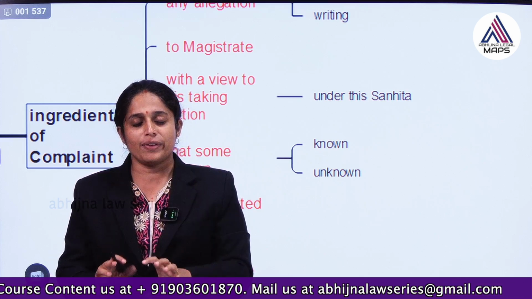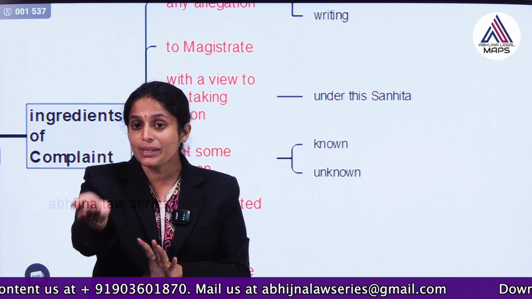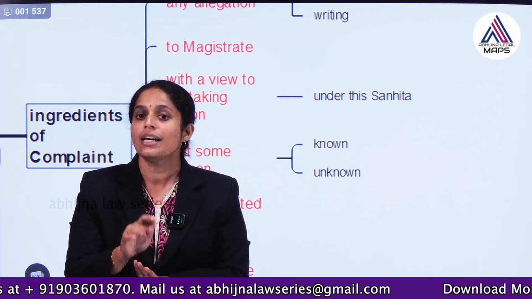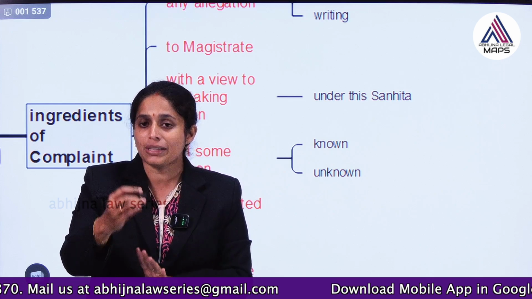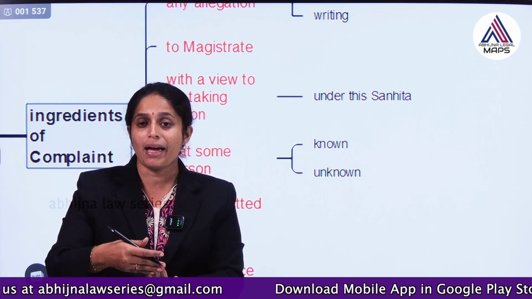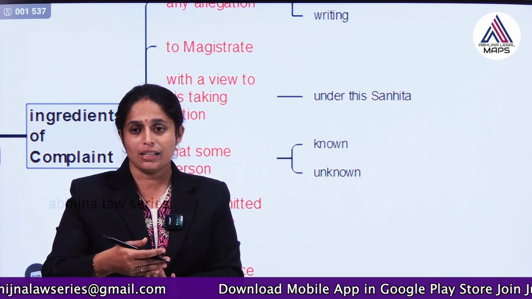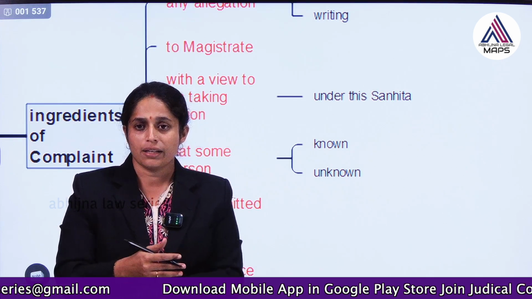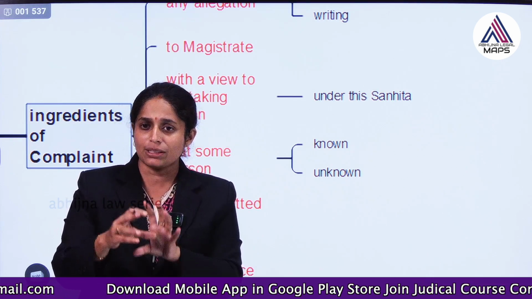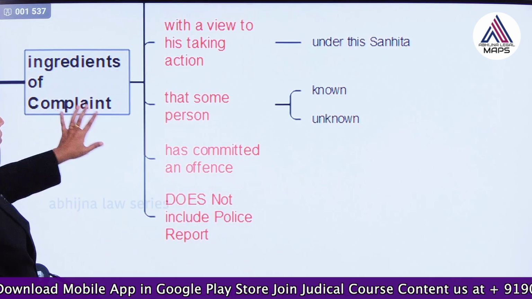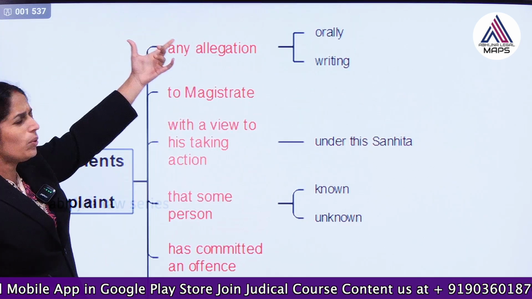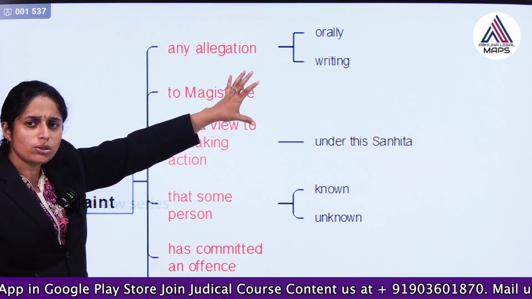So with regard to the offence, you are making the allegation to the magistrate, not the police, because you want the magistrate to take action. He may conduct an inquiry, he may conduct a trial. That allegation could be oral or in writing.